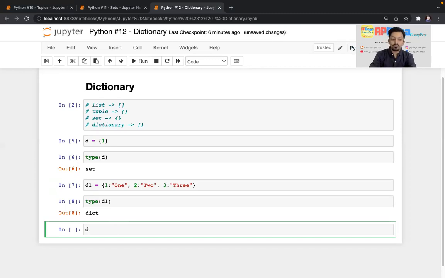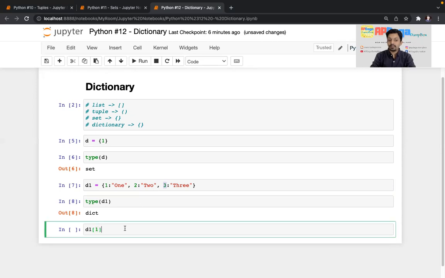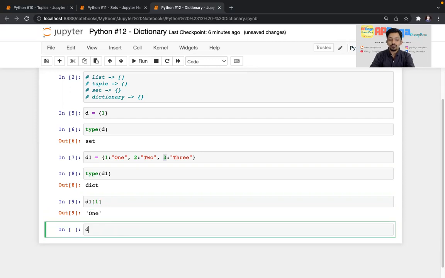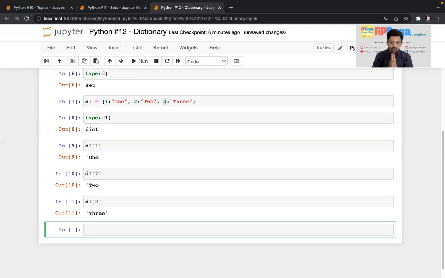So what if I do D1 of 1? It will check whether that 1 is present as any of the keys in this dictionary. If yes, then it will return the value corresponding to it. Then D1 of 2, D1 of 3. Don't get confused, those 1, 2, 3 are just numbers I have given. You can write anything there, though there are some restrictions. We'll talk about that, but first let's start with the value.